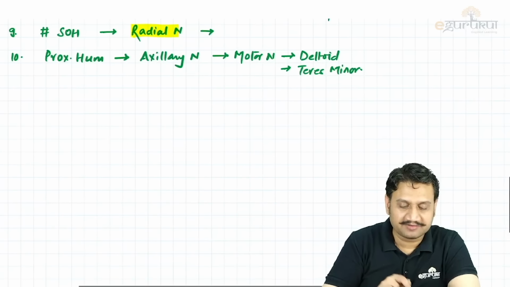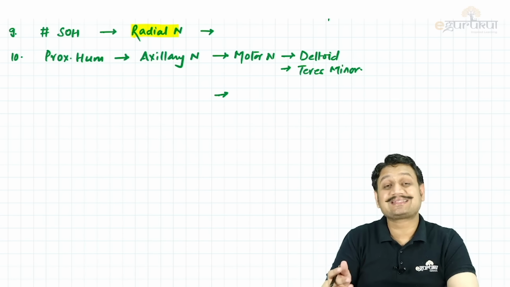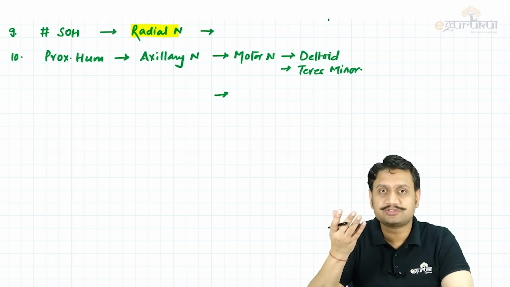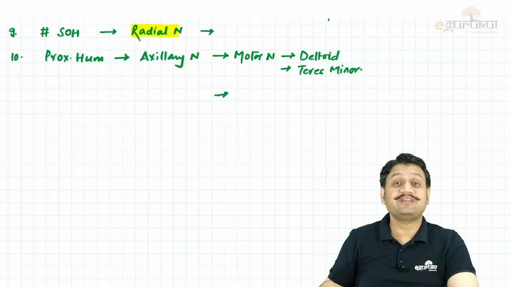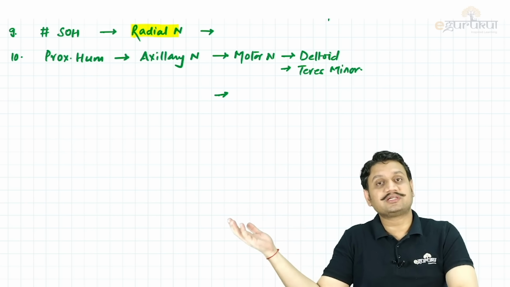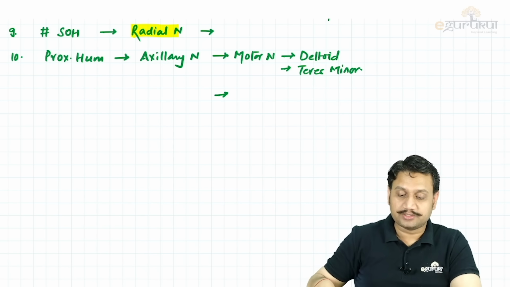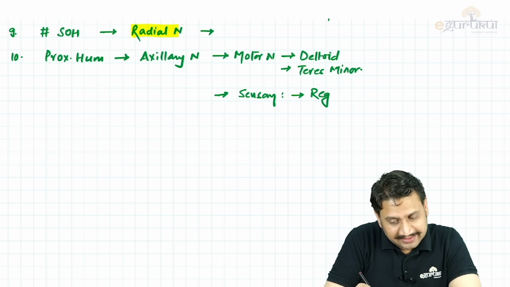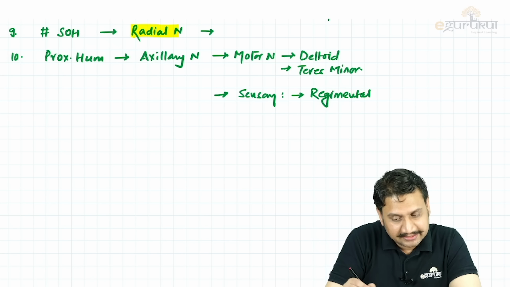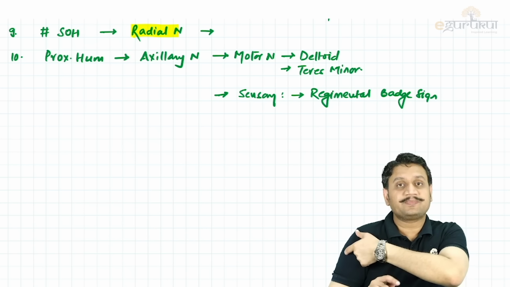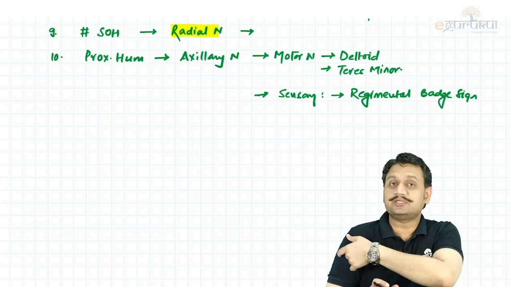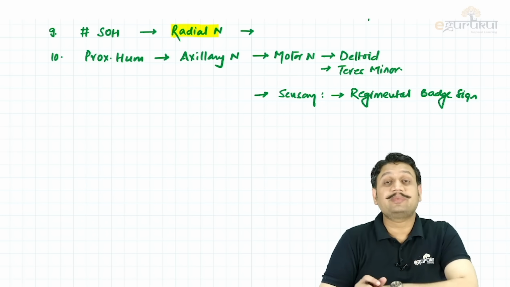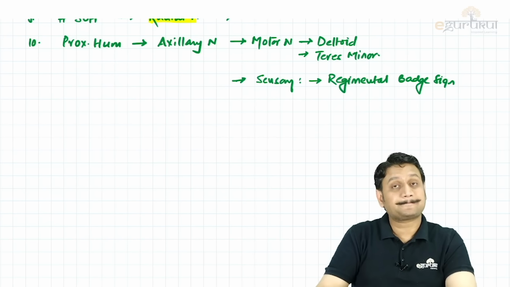What kind of problem will the patient have with teres minor? It will be external rotation, loss or weakness. What do you suggest? Weakness or loss? It has to be weakness, because infraspinatus is also there, which helps in external rotation of the shoulder. And when you talk about the sensory loss, what will be the presentation? Sensory loss will be the regimental badge sign. What exactly is that? Loss of sensation on the lateral aspect of the shoulder over here. The whole area over the deltoid will be lost. So proximal humerus, axillary nerve involvement.